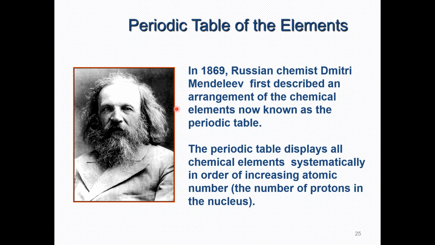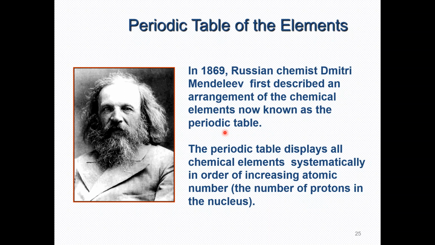The idea for the periodic table was first given in 1869 by the Russian chemist Dmitry Mendeleev. Mendeleev first described an arrangement of the chemical elements known as the periodic table.